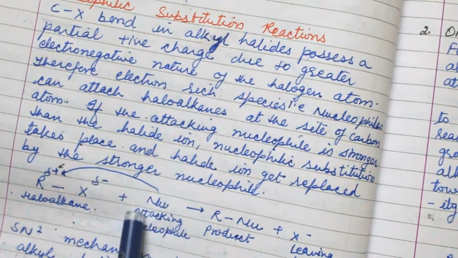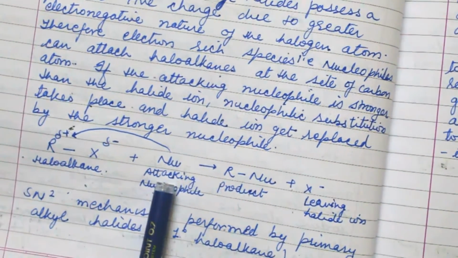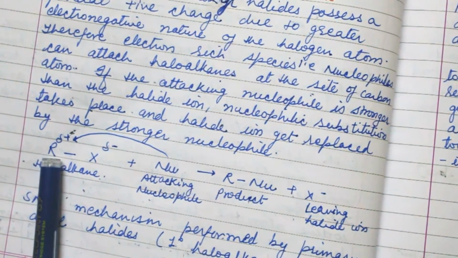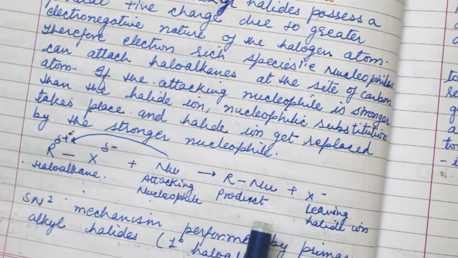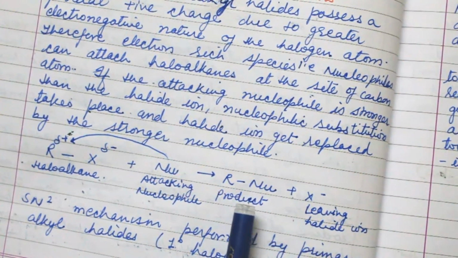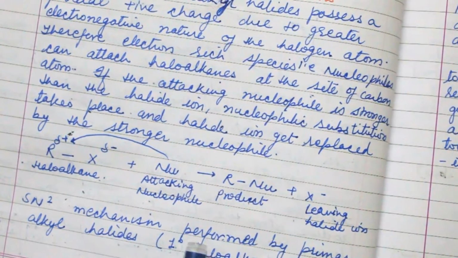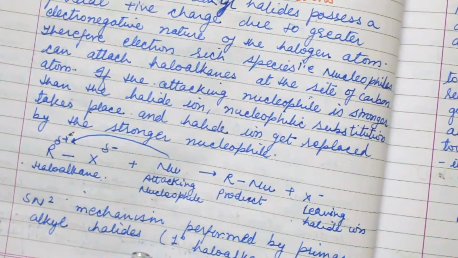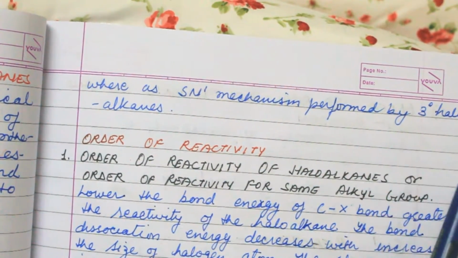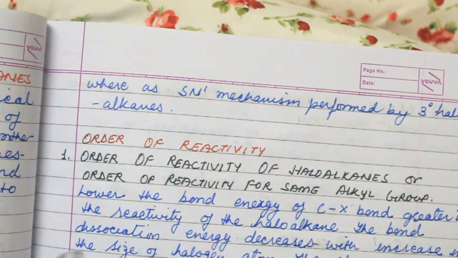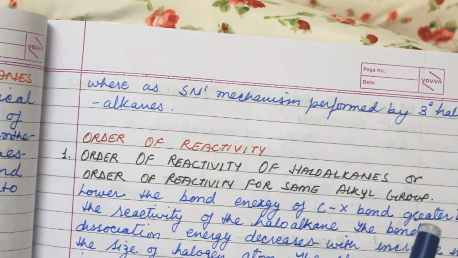For example, this is the attacking nucleophile Nu, and this is the halogen atom. If it is more powerful, it attacks the carbon atom of the alkyl group and takes the place of the halogen, and the halogen departs from the main compound. The SN2 mechanism is performed by primary haloalkanes, and the SN1 mechanism is performed by tertiary haloalkanes.